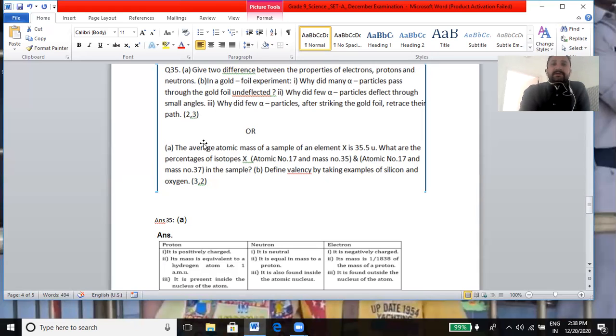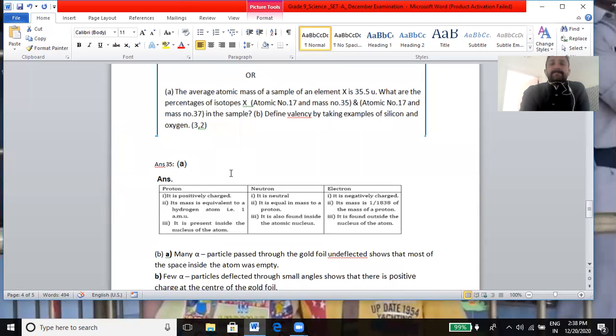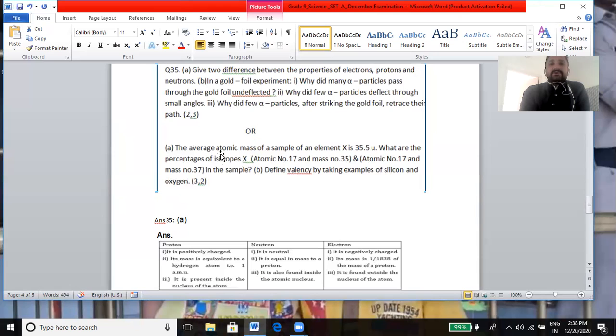Question number B. In the gold foil experiment, why did alpha particles pass through the gold foil undeflected? In the second one, why did alpha particles deflect through a small angle, and why did alpha particles after striking the gold foil retrace their path?